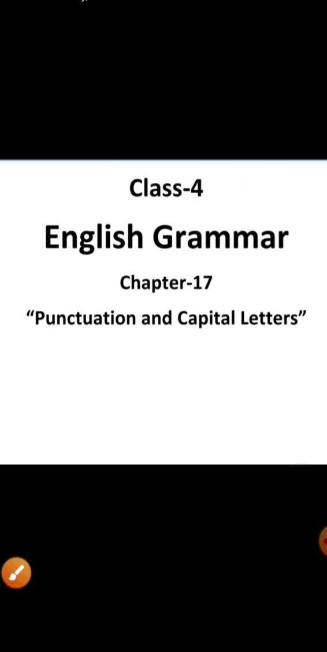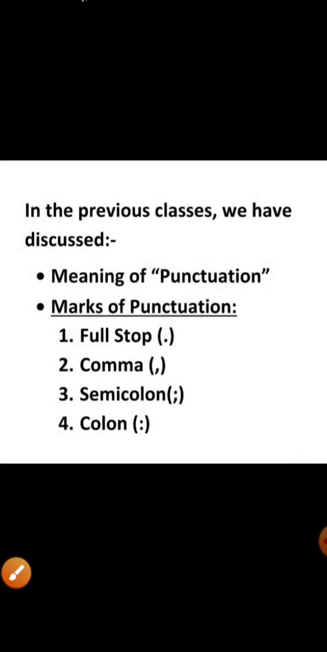Dear students, in the previous classes we have already discussed the meaning of punctuation, and I have also told you the marks of punctuation. There are so many marks I have told you: full stop, comma, semicolon, colon, interrogation mark, exclamation mark, hyphen, dash, and inverted comma. But students, we have to study only 7 punctuation marks that are given in your book.